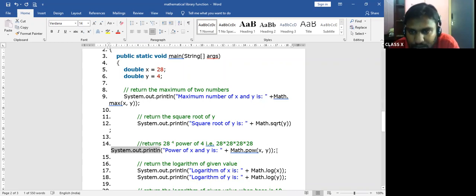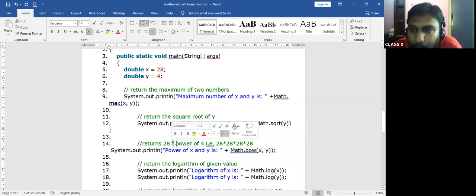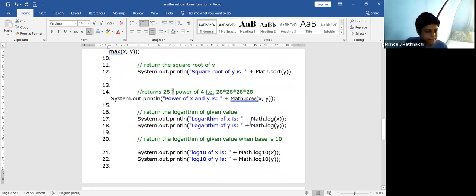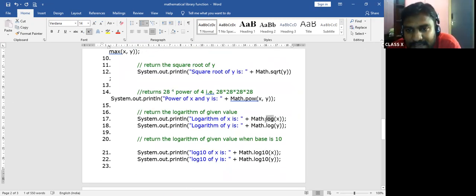So whenever you get any superscript value, you have to use the mathematical function POW. POW means what? Power.